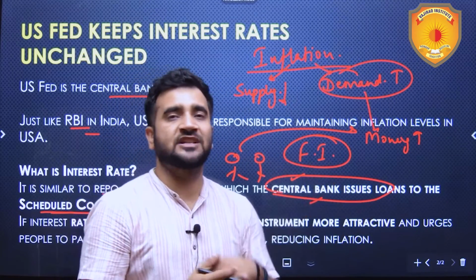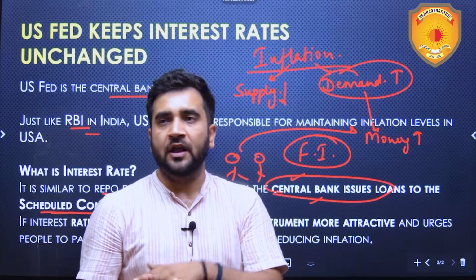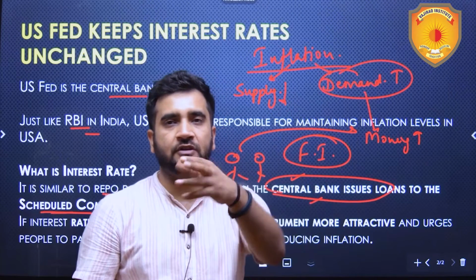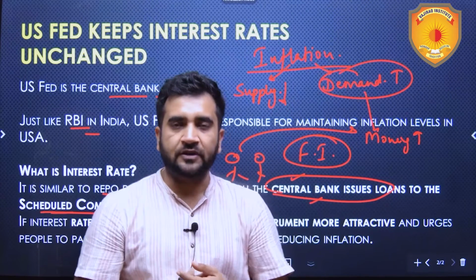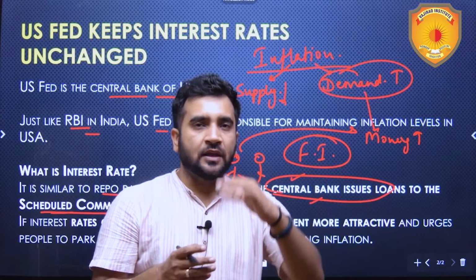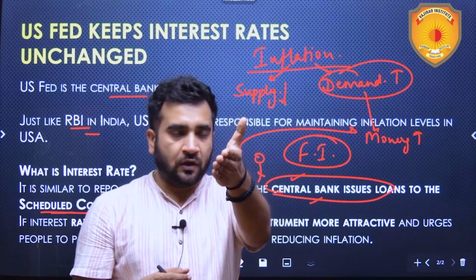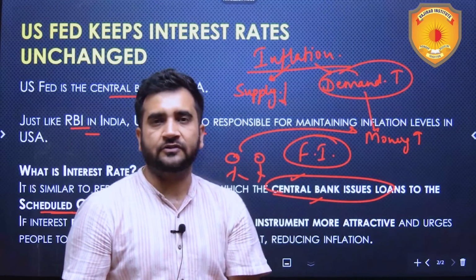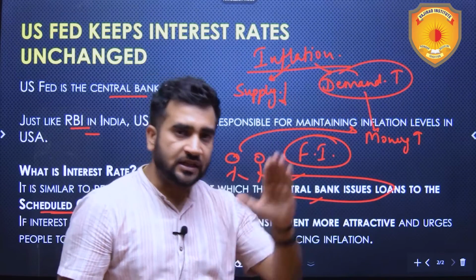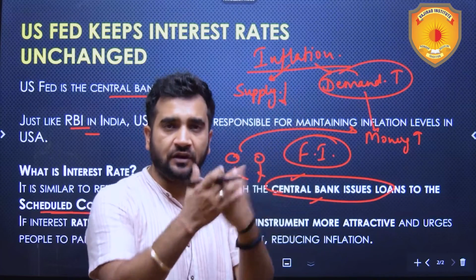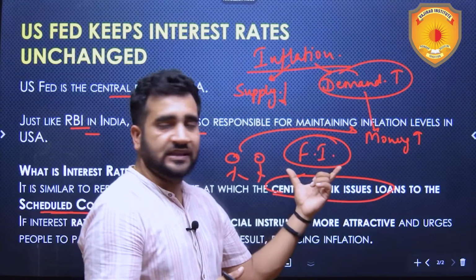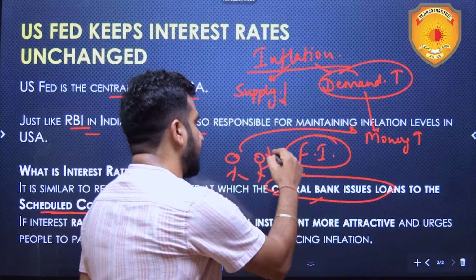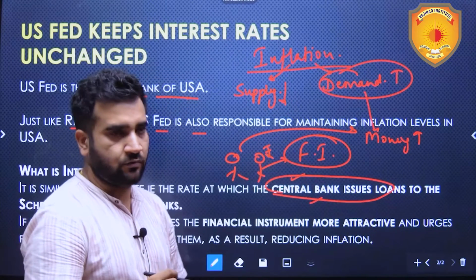So all the financial instruments will be made attractive by increasing the rate of return on them. Financial instruments like fixed deposits or other investment instruments, policies. Earlier, let's suppose you were getting 4% rate of interest on them, they will be made attractive to 5%. Obviously, the increased rate on those financial instruments will be less than the policy interest rate. But yes, they will be made more attractive than they were earlier. And people will see that this is becoming attractive, so they will park their money in those financial instruments.